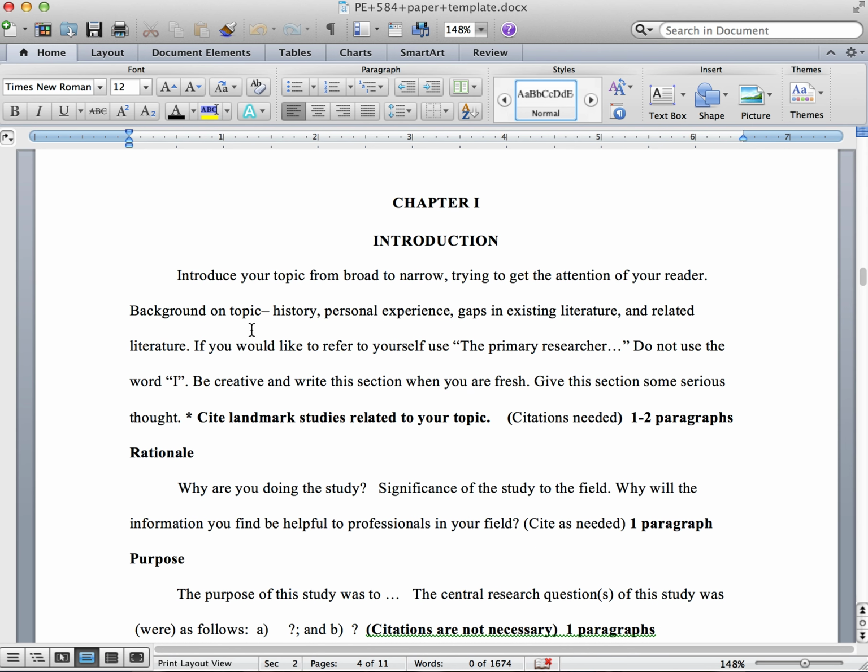Your first paragraph to 2 paragraphs is going to be your introduction. And if you recall, you're going to introduce your topic from a very broad to a very narrow format. This will include the background of the topic of your paper, the history, any of your personal experiences, gaps in the literature, and also additional outside literature that would support your topic.